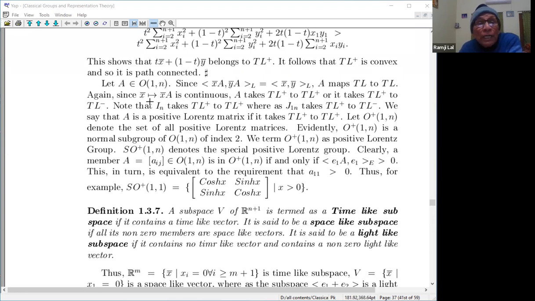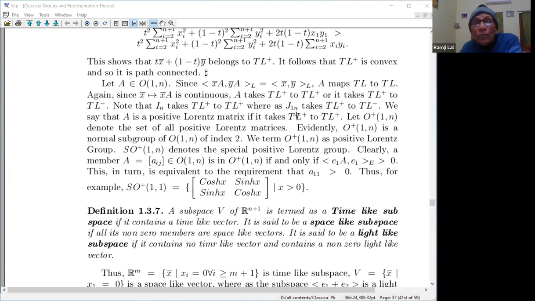And again, A is continuous. So A takes TL plus to TL plus, or it takes TL plus to TL minus. It will take connected component to connected component, and the connected components are these two. So it may just take this to this and that to that, or it may exchange TL plus to TL minus and TL minus to TL plus. Note that the identity In takes TL plus to TL plus, whereas J1n takes TL plus to TL minus. You see, J1n has minus 1 in the first diagonal entry, so x1 will go to minus x1 in this case. Therefore, this will take TL plus to TL minus.